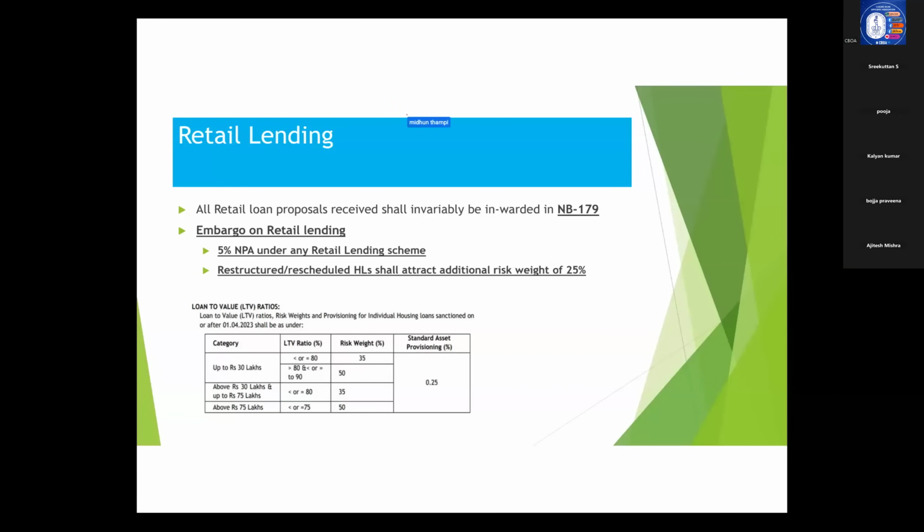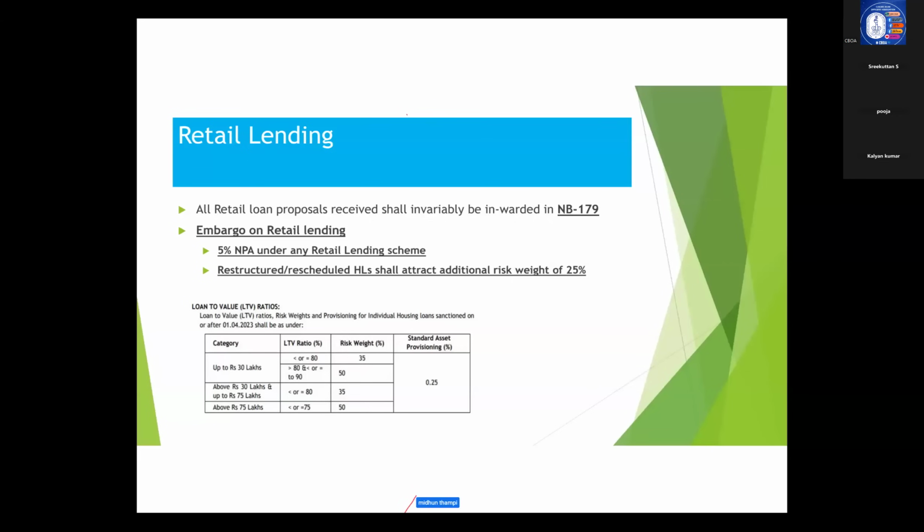Now coming to housing loan up to 30 lakhs, the minimum margin that we are required to keep is 10%. That means the LTV can go up to 90%. Okay. So if it is between 90% and 80%, the bank is required to keep a risk weight of 50% for housing loan.